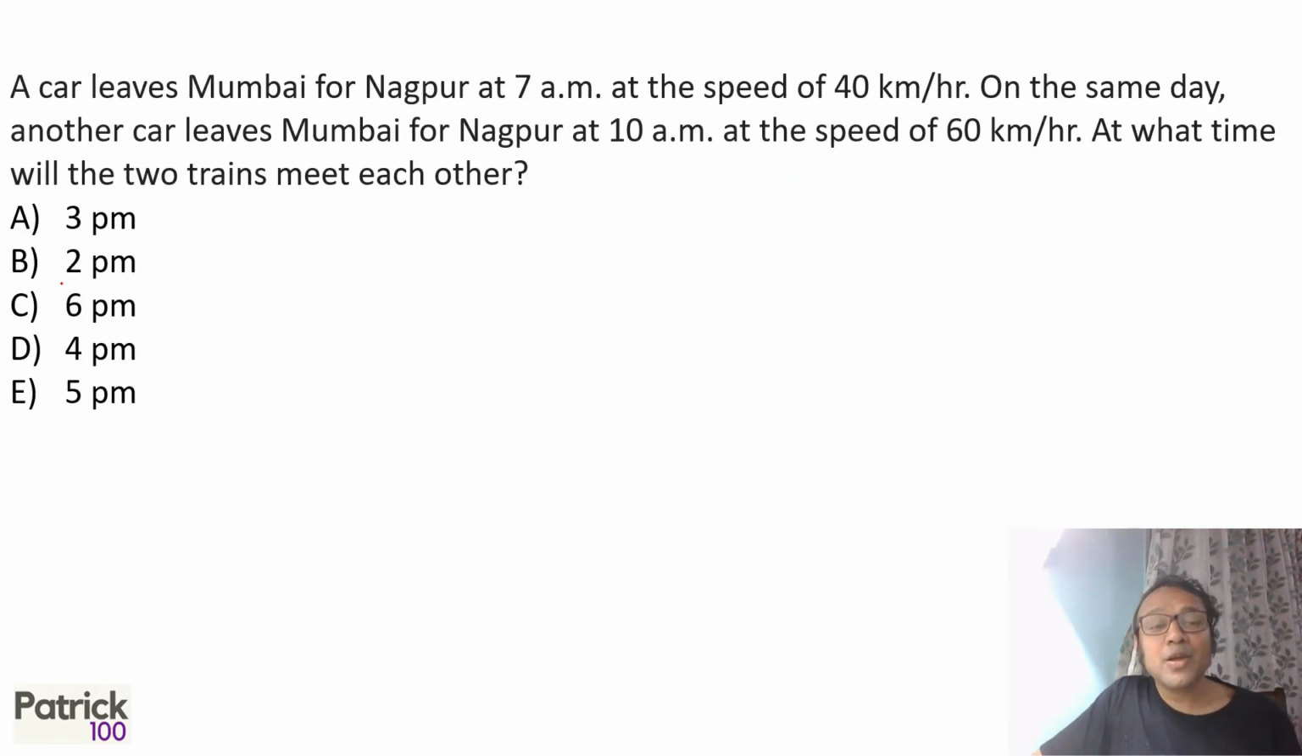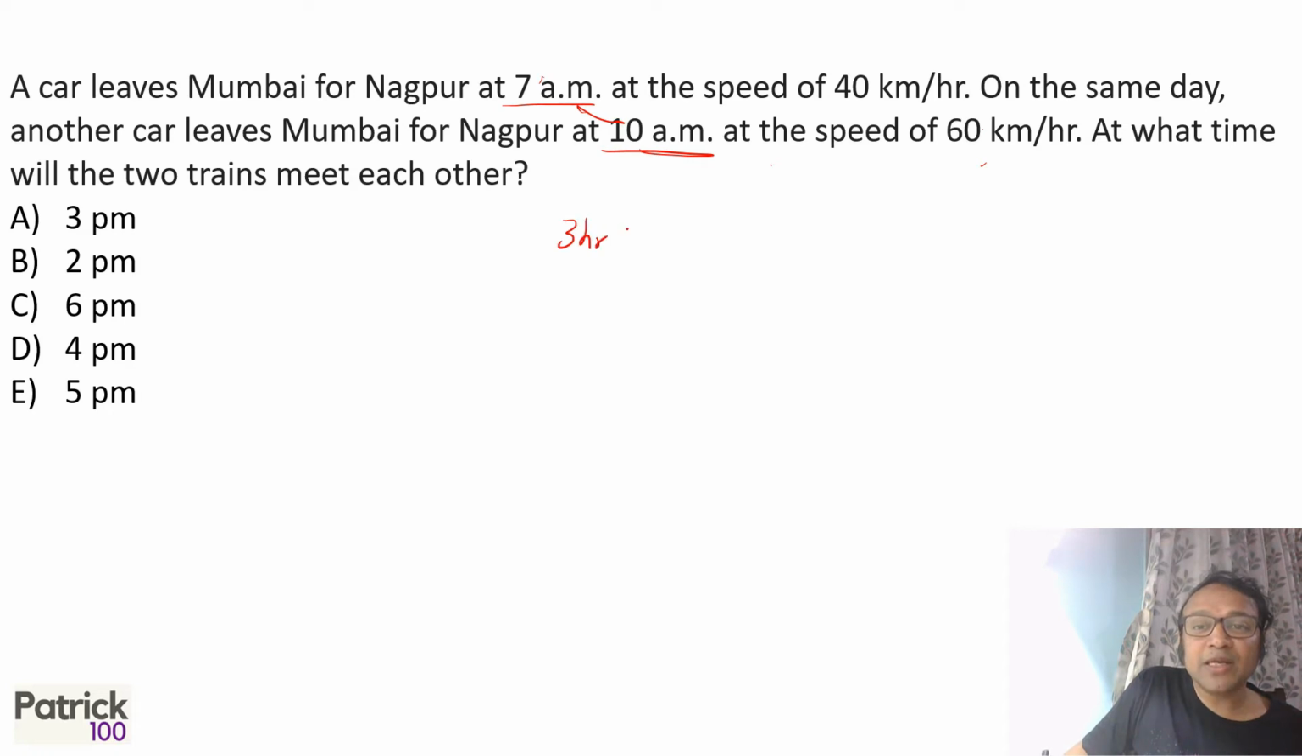A car leaves Mumbai for Nagpur at 7 a.m. at a speed of 40 kilometers per hour. On the same day, another car leaves Mumbai for Nagpur at 10 a.m. at a speed of 60. The difference in the speed is 20 first. Secondly, the second car has left 3 hours after the first car. That means in that time the first car has covered 3 hours into 40 kilometers per hour, because distance is equal to time into speed. That becomes 120 kilometers.